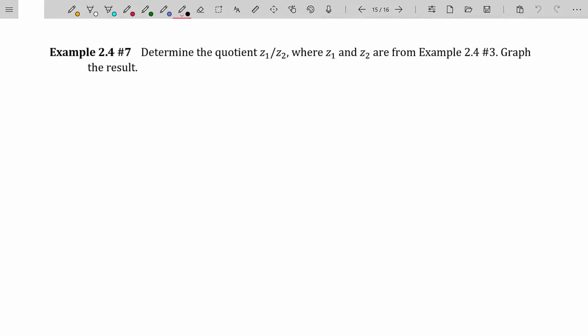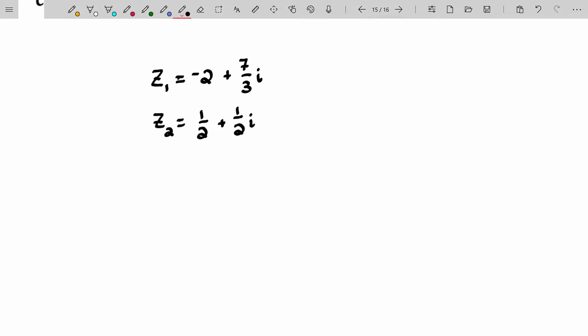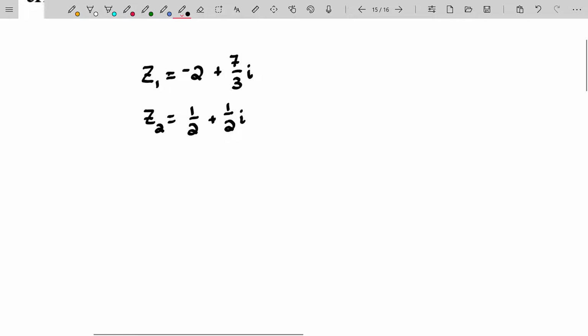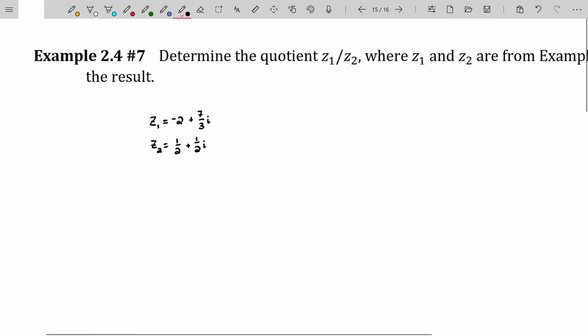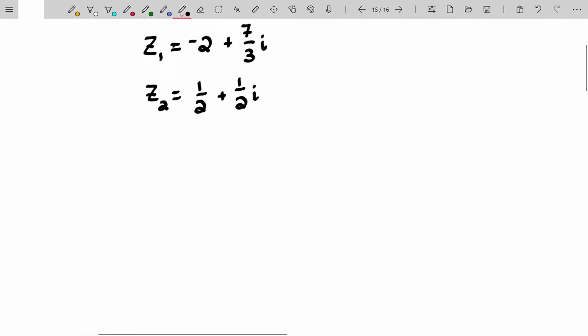However, I do have this listed as another example, so we might as well do that. I'm going to hop back and rewrite the Z1 and Z2 that I'm talking about from a previous video. This was the Z1 and Z2 from the previous video, and we're asked to divide Z1 by Z2. Let's go ahead and do that.